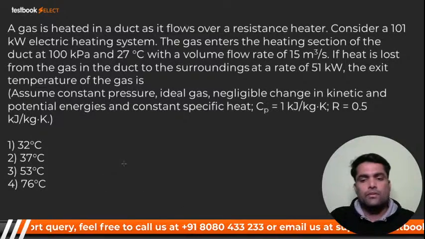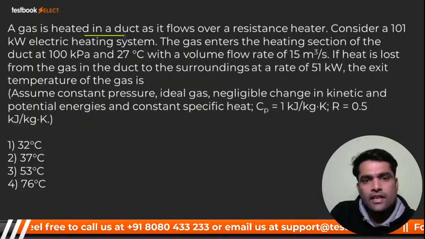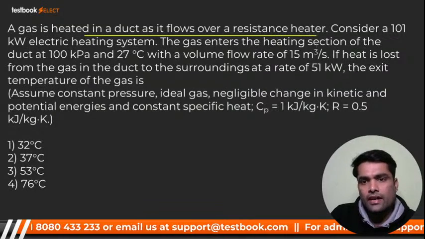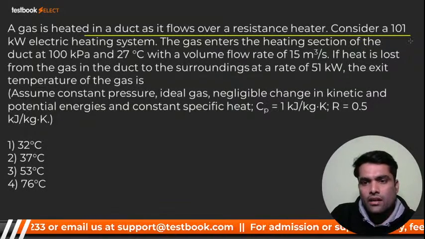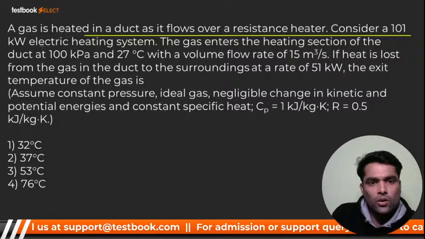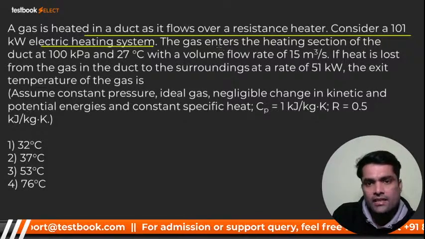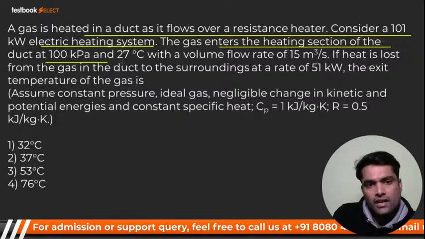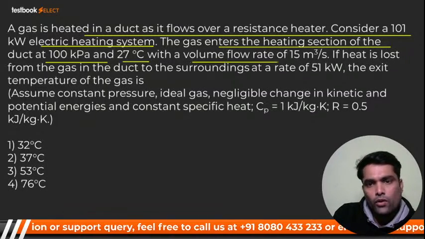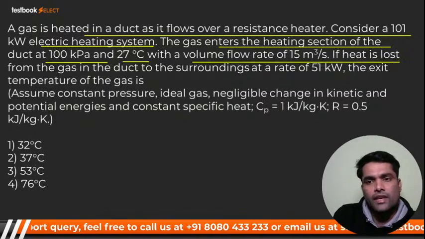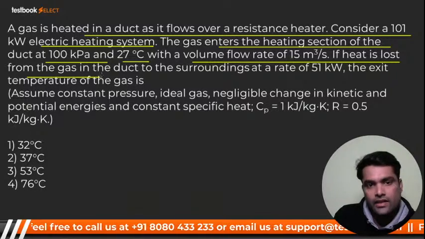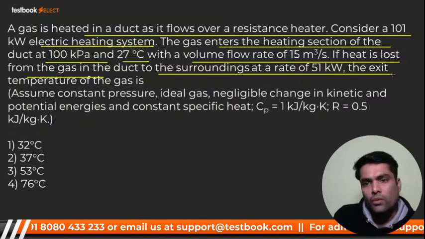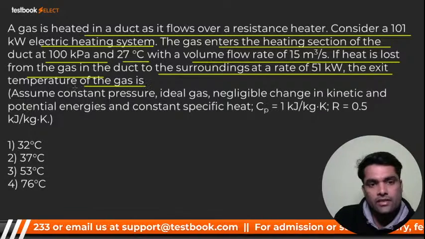See, my dear, we have another question. A gas is heated in a duct as it flows over a resistance heater. Consider a 101 kilowatt electric heating system. The gas enters the heating section of the duct at 100 kilopascal and 27 degrees centigrade with the volume flow rate 15 meter cube per second. If the heat is lost from the gas, that is negative, to the surrounding at the rate of 51 kilowatt, the exit temperature of the gas is what, my dear?